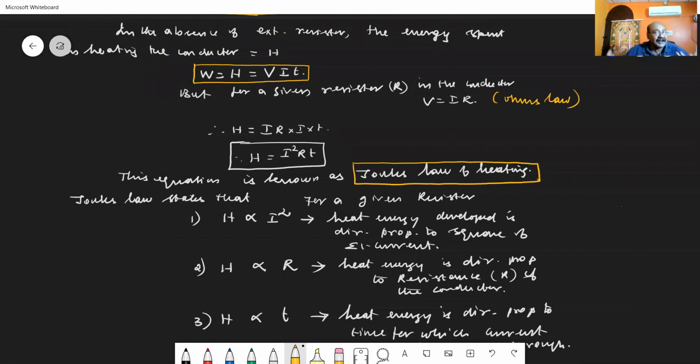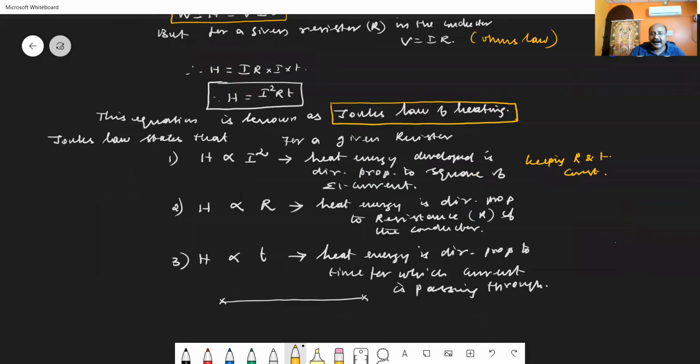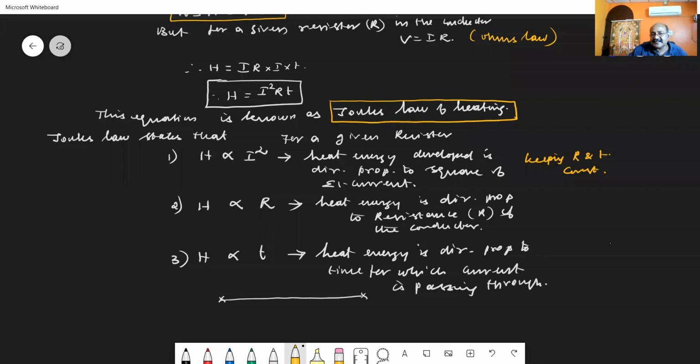So how can you define Joule's law then? From this concept, we can say Joule's law can be stated as follows: for a given resistor and for a constant time of flow, that is, by keeping R and T constant, the amount of heat energy developed is directly proportional to the square of the current. Similarly, the amount of heat energy is directly proportional to resistance.